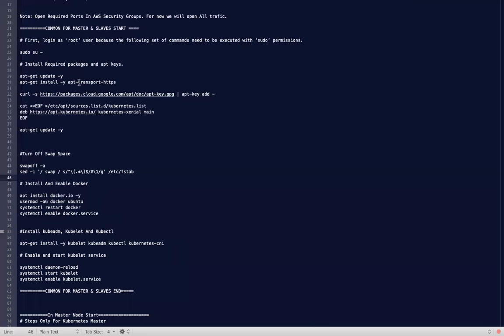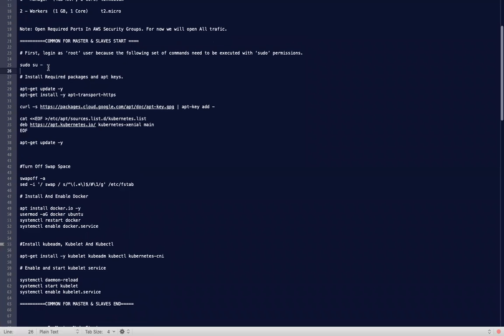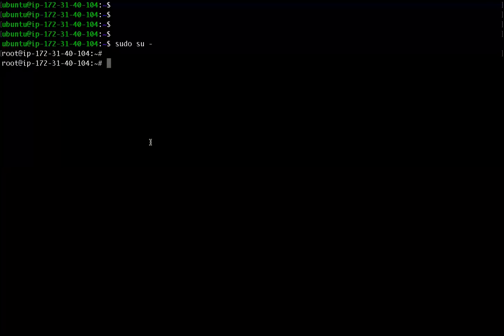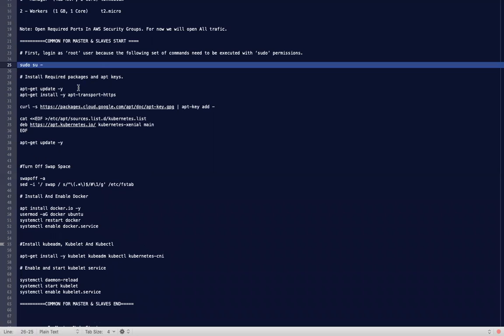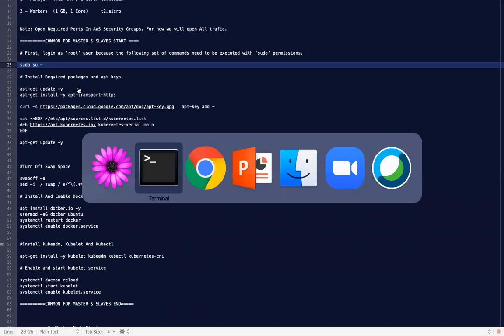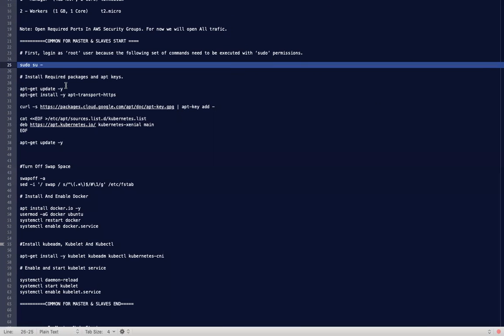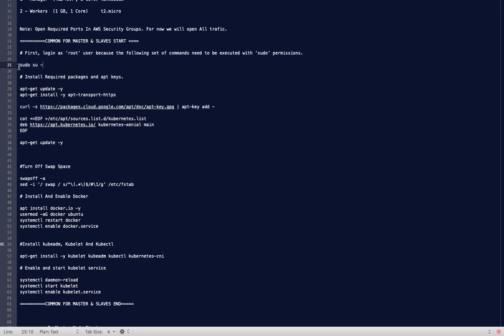So follow these instructions. First switch to the root user and execute these commands. While you are installing, guys, do one by one. Log into one machine and execute all the commands one by one. You need to make sure you execute all the commands.